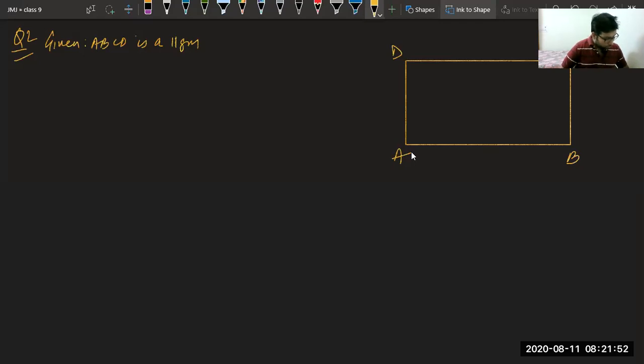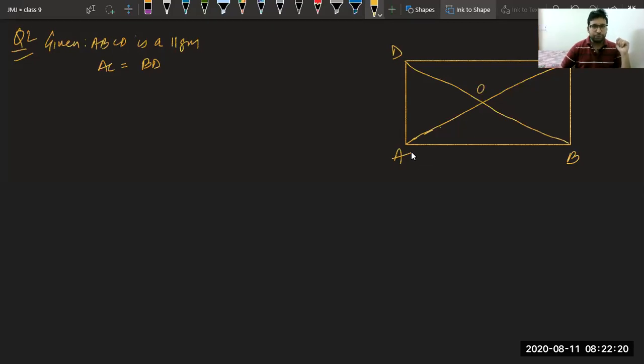Now, we have given diagonals are equal. AC equal to BD. Let me draw a complete line only. AC equal to BD. We have to prove it is a rectangle. And if you all remember, rectangle is a parallelogram with one angle equal to 90 degree. So please suggest me, how can we prove this rectangle?